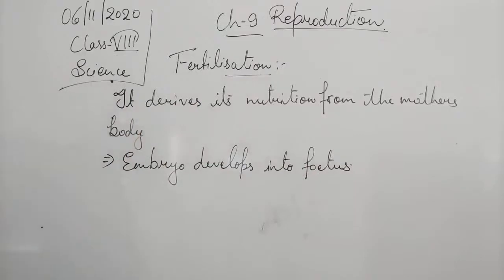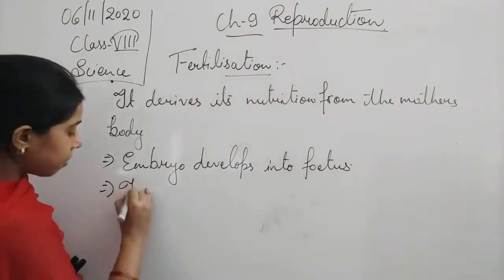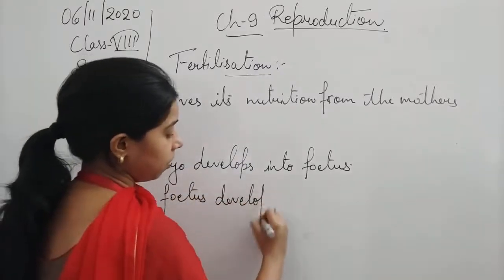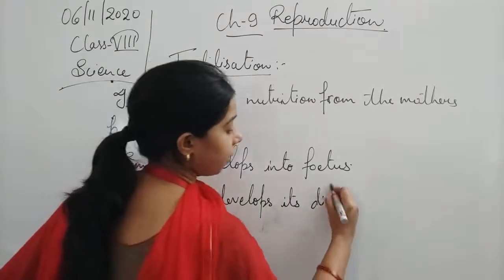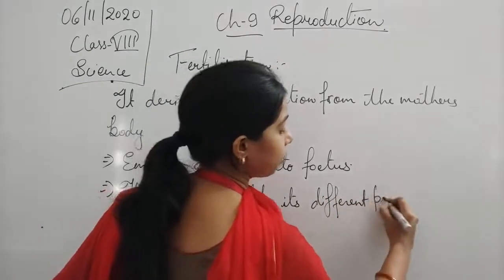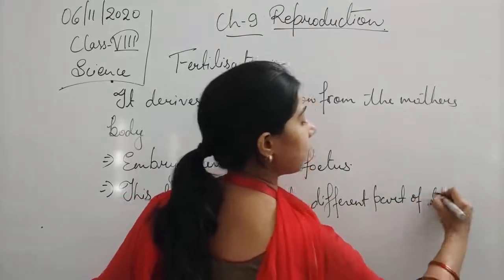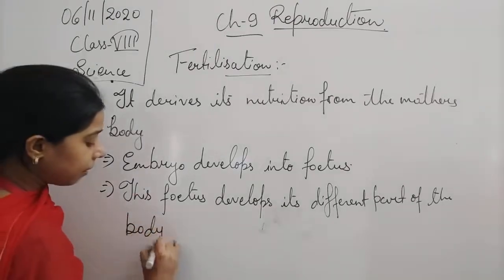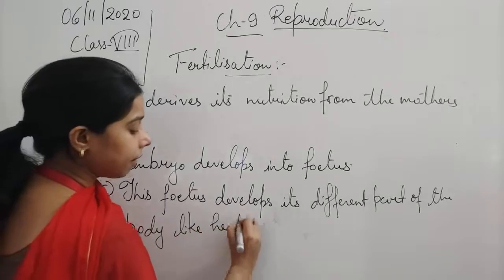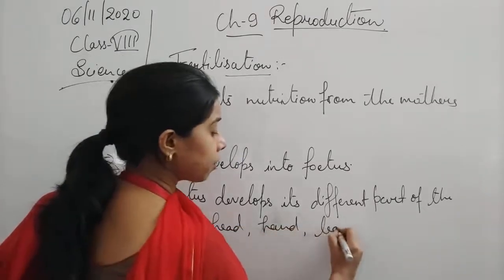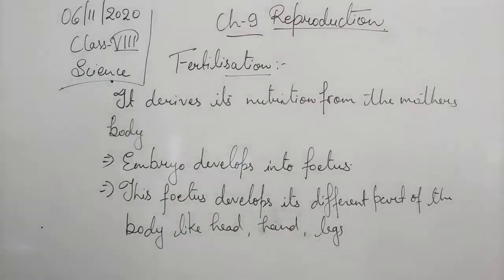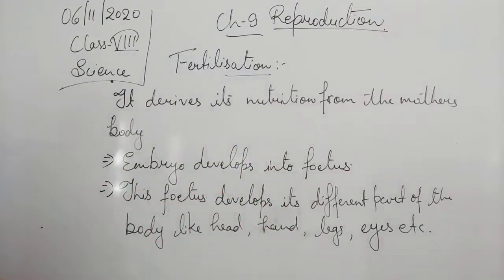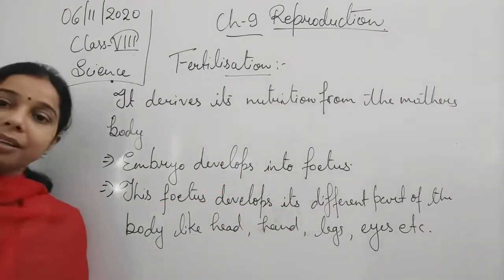Now this fetus develops its different parts of the body, like head is there, hand is there, legs are there, students, or eyes are there. So with the period of time, the fetus will develop the different parts.